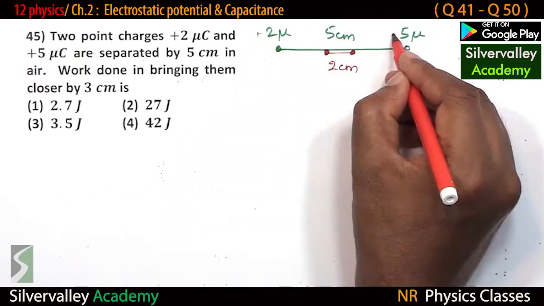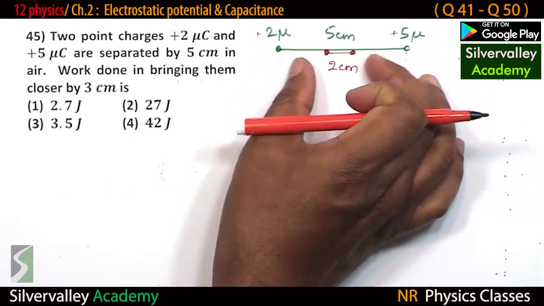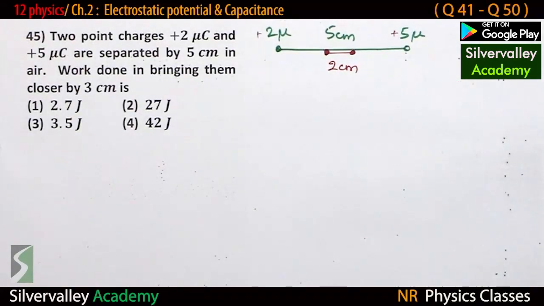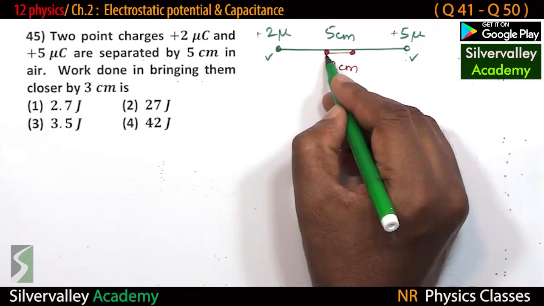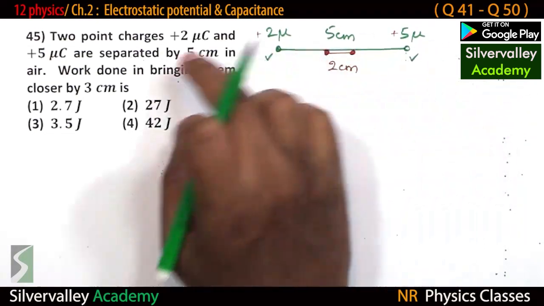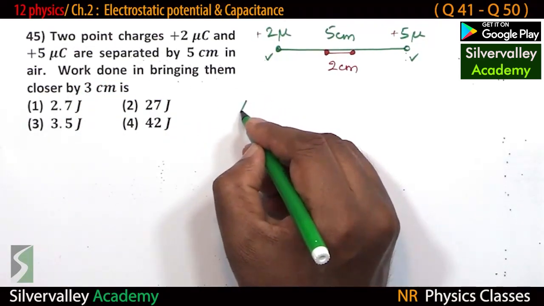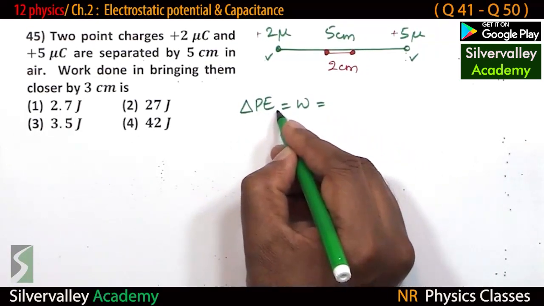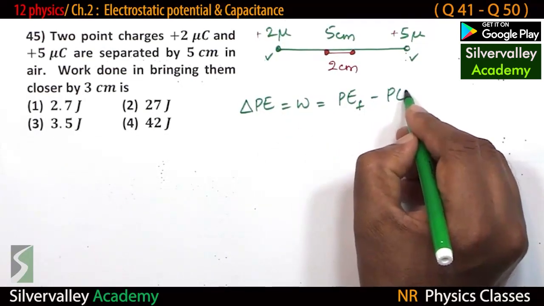These are positively charged, which means in order to move them closer, work should be done. So what is the work done? Work done is the difference in potential energy, isn't it? So let us find the potential energy for this, then the potential energy for this new position. The difference in these two potential energies is the work done. That is the work energy theorem. So the difference in potential energy is the work done: final potential energy minus initial potential energy.